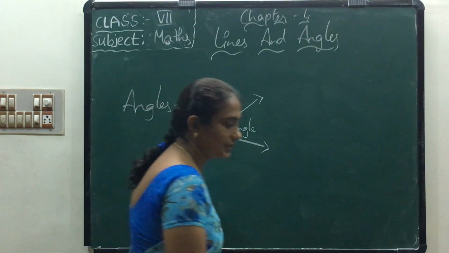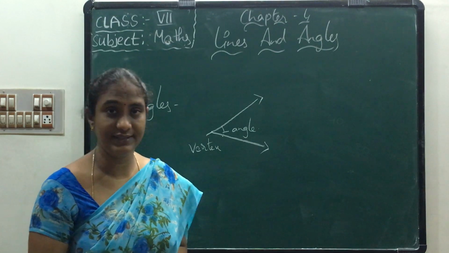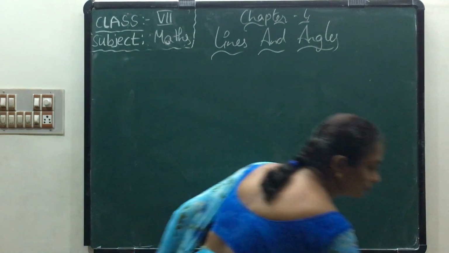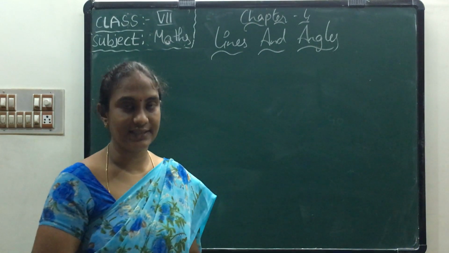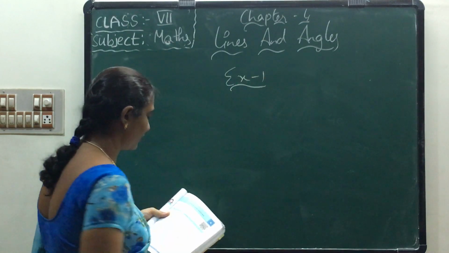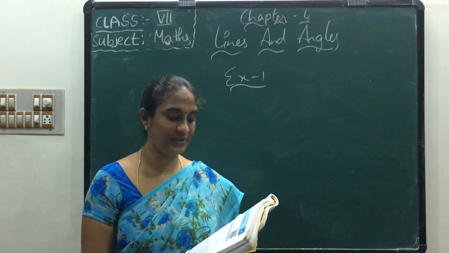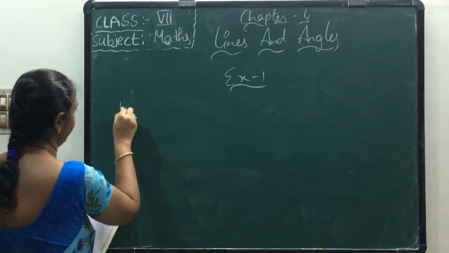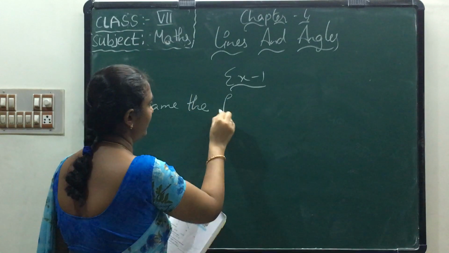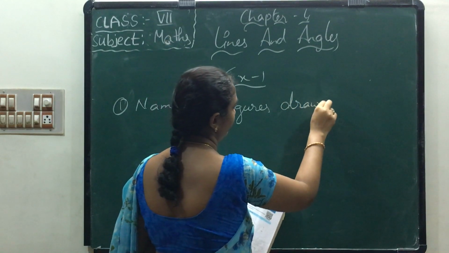Now this is the topic for lines and angles. Now let us see the exercise 1 sums. What is exercise 1? The first one is: name the figures drawn below.